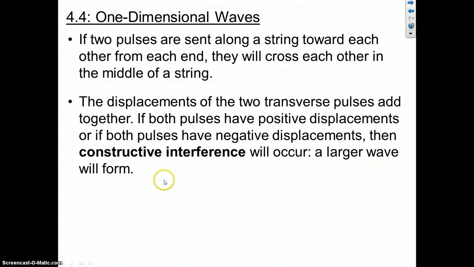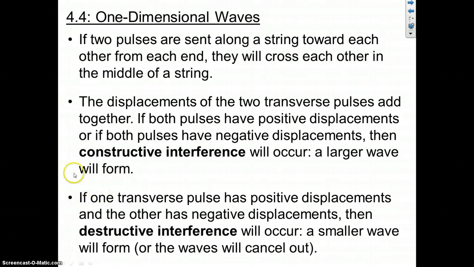So if you have a positive displacement and a positive displacement, then when these 2 positive humps meet in the middle, they will add together to make a giant granddaddy wave. And likewise, if they have negative displacements, when they come together, they make a giant negative wave. If one transverse pulse has a positive displacement on